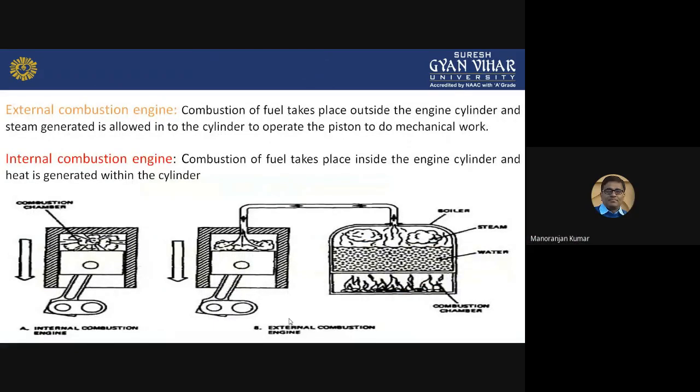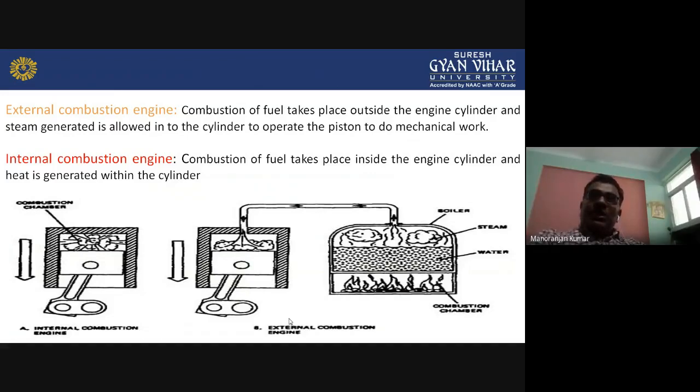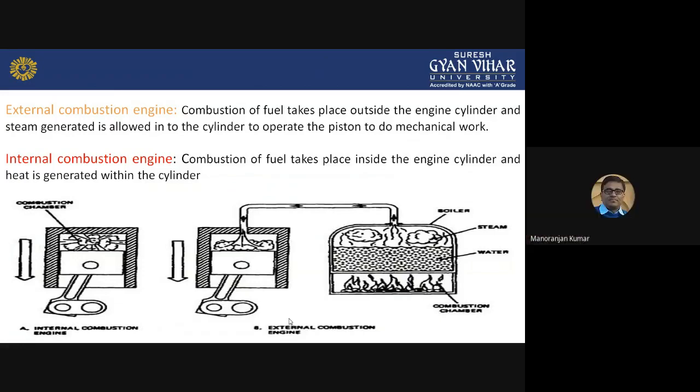Now external combustion engine. External combustion engine means the combustion of fuel takes place externally, outside of the engine cylinder. Then this type of engine is known as the external combustion engine. Combustion of fuel takes place outside the engine cylinder, and when combustion takes place, steam will be generated. That generated steam is allowed into the cylinder to operate the piston to do mechanical work. Okay, so that is known as the external combustion engine.